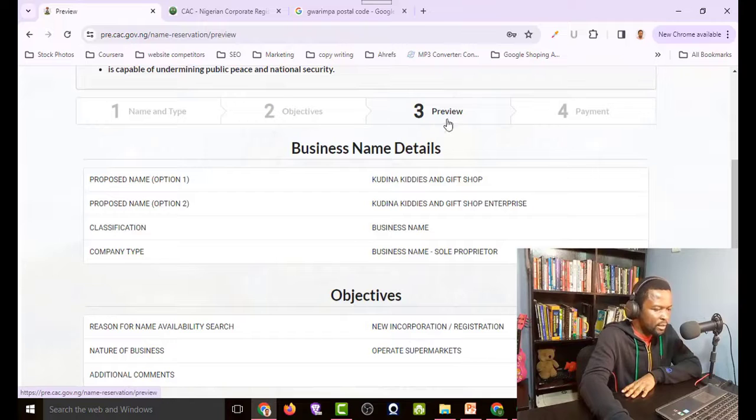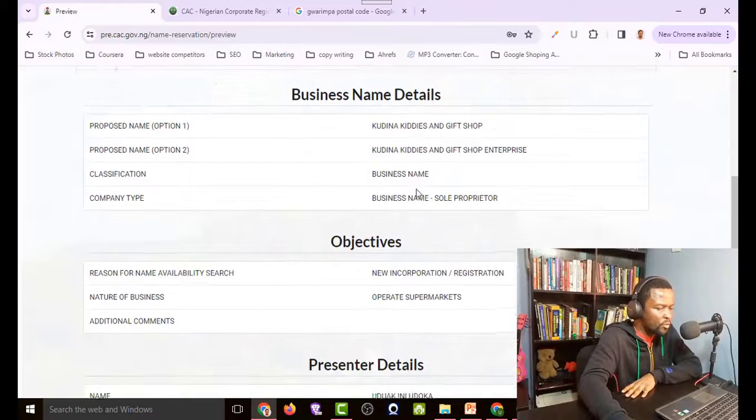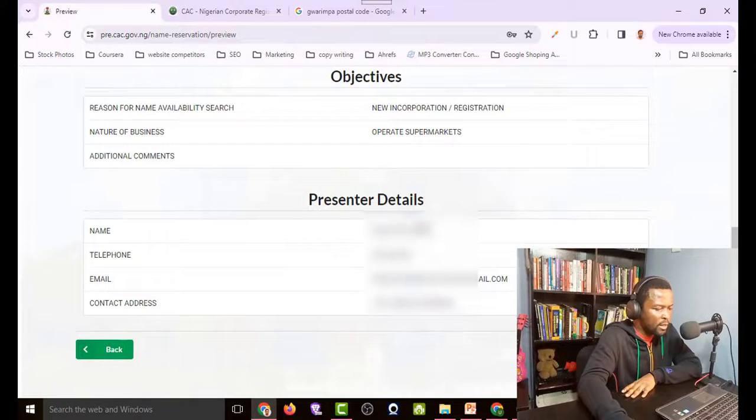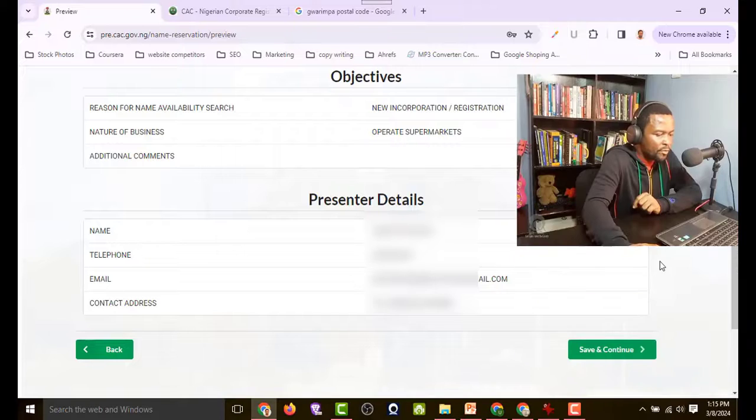The next step is the preview, and you can see what we have filled here. This is the business name details. You've seen the objectives and then the presenter details. So this one is going to be populated based on the information you provided when you were creating your profile. So you now see why I told you I need to be very careful. That's the review. So when you are satisfied with everything, just come down here and click save and continue.